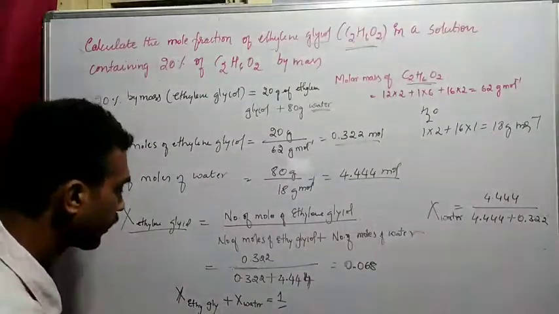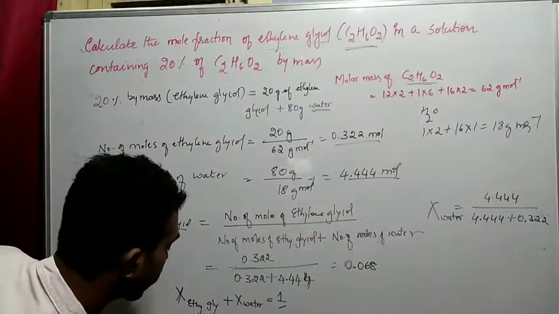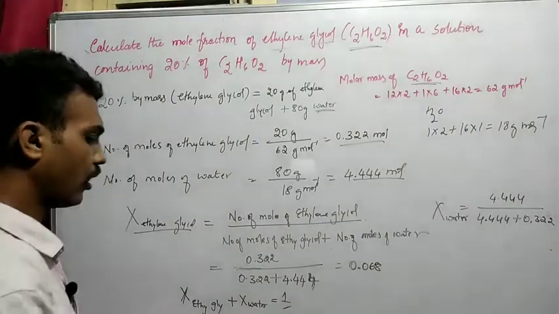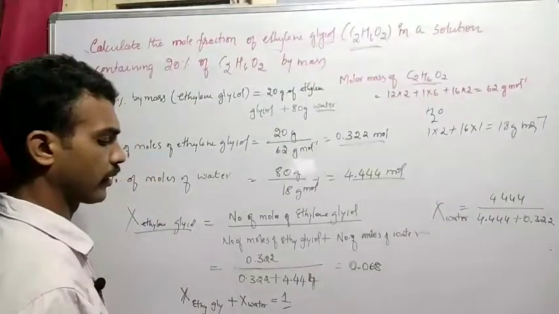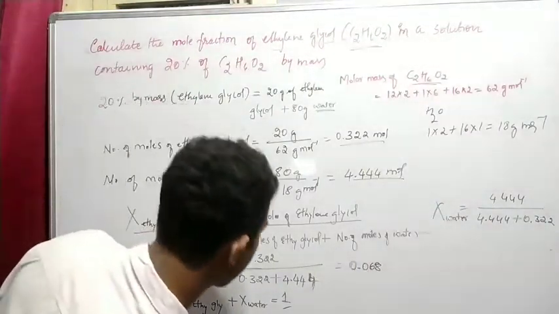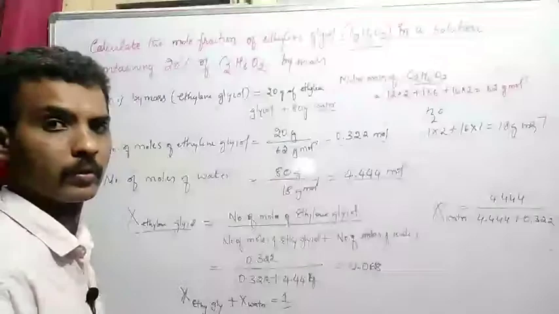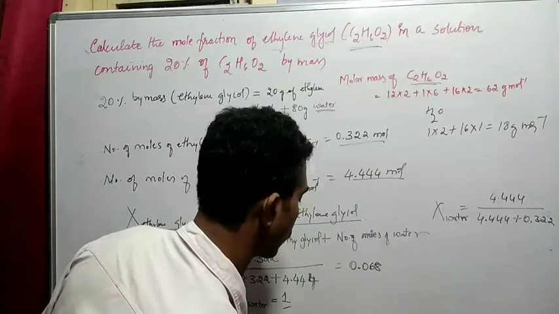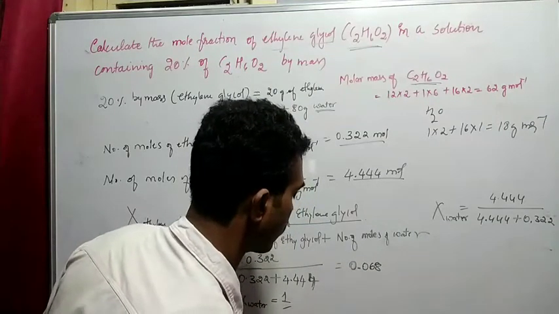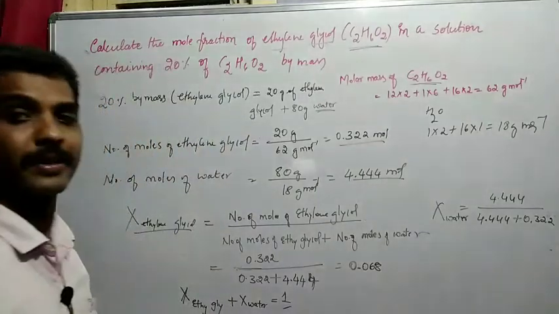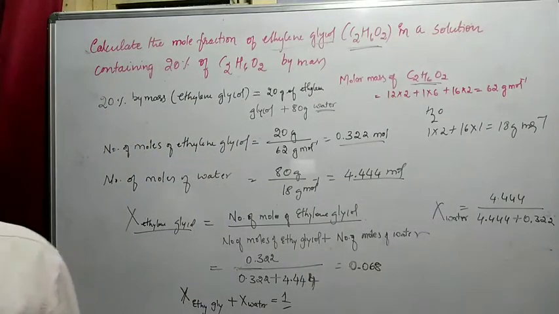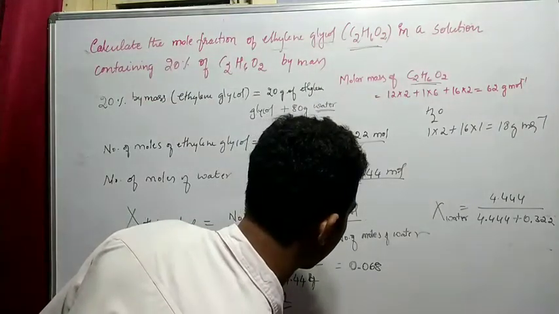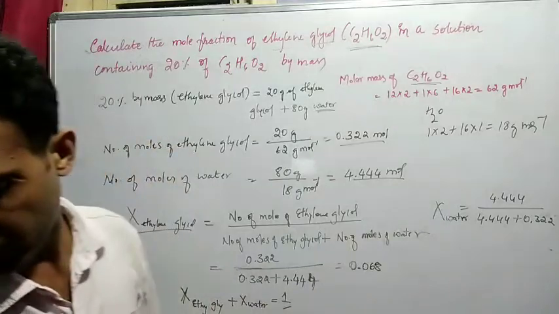So the mole fraction of water is equal to 1 minus the mole fraction of ethylene glycol, which is 1 minus 0.068, that is 0.932.